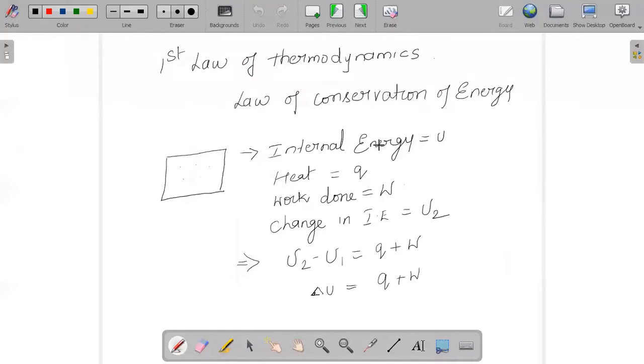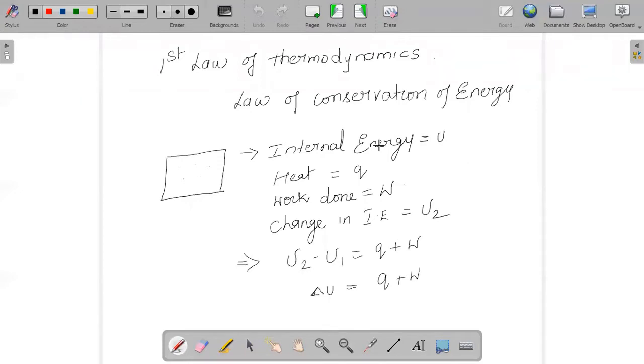And next comes your first law of thermodynamics. What does the first law of thermodynamics say? It is the law of conservation of energy. So when we say law of conservation of energy, what do we consider in it? It is a well-known fact that energy can neither be created nor be destroyed in any chemical reaction. It is always conserved, or we can say the sum of total energy of the universe is conserved.